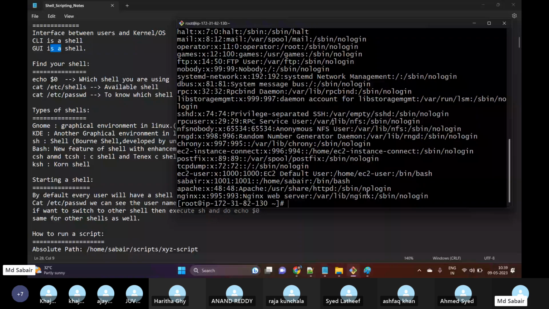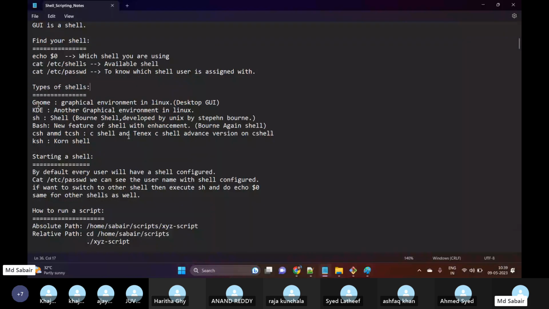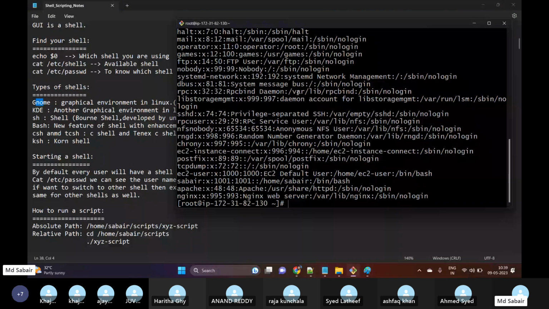Now, how many types of shells do we have? We have GNOME. As I said, we can install GNOME packages in my Linux server, and I can make it more of a graphical user interface as well.